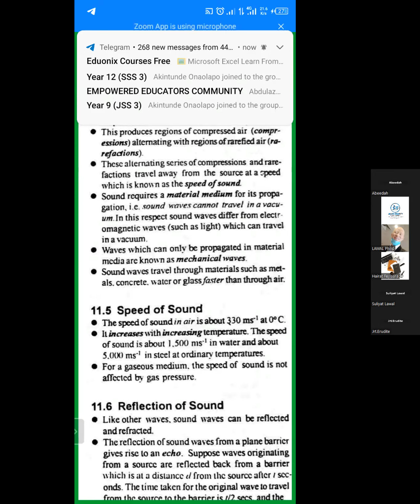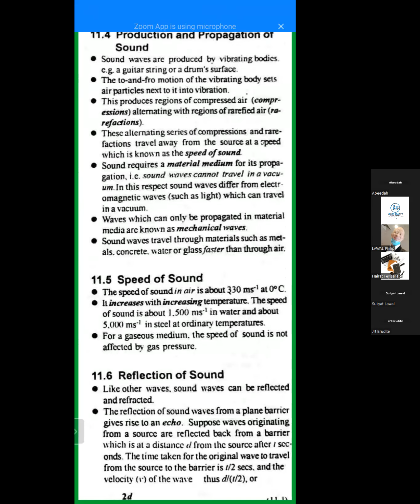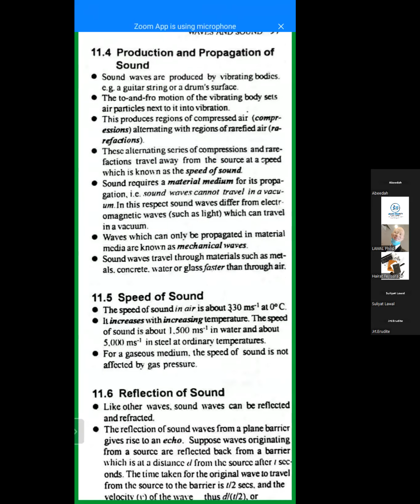All right. So the to and fro motion of a vibrating body sets air particles next to it into vibration. This produces regions of compressed air. You can decide to screenshot this. These are good key point notes that you need to know. Sound is a mechanical wave because it requires a material medium for its vibration. Waves that can only be propagated in a material medium are known as mechanical waves. They also talked about all of this.